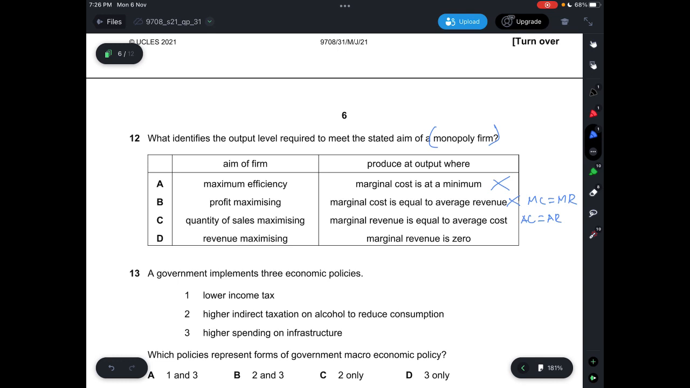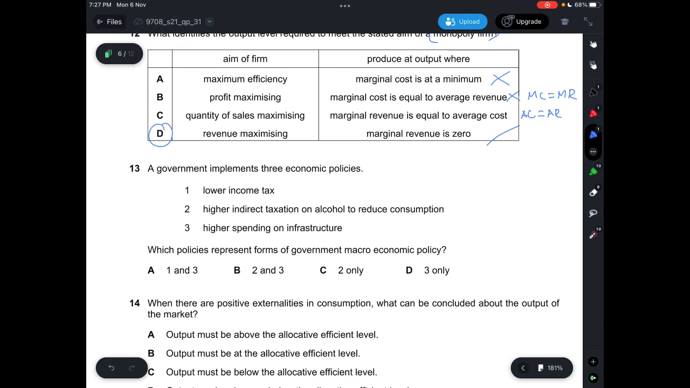And D says revenue maximizing when marginal revenue is 0. That is correct. Because if you try to increase output beyond MR equals 0, then your marginal revenue is negative, meaning that you are getting a decrease in your revenue. So the answer is D.